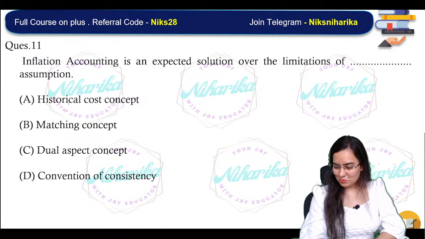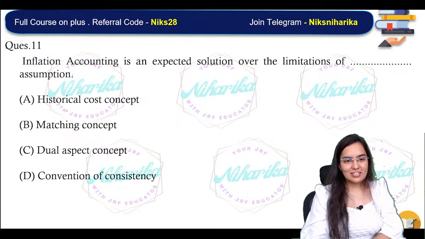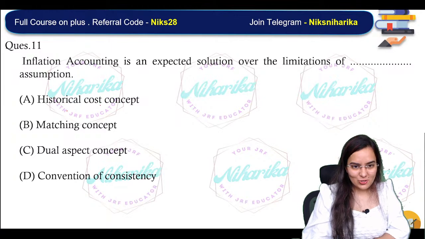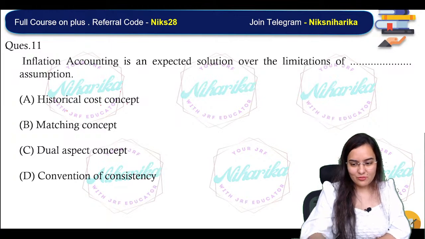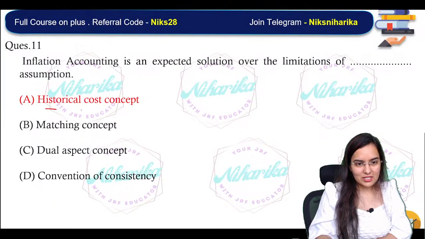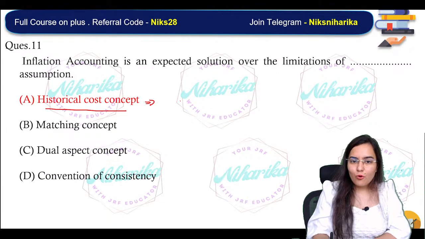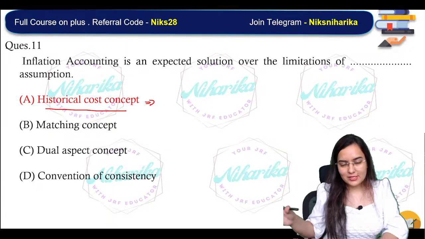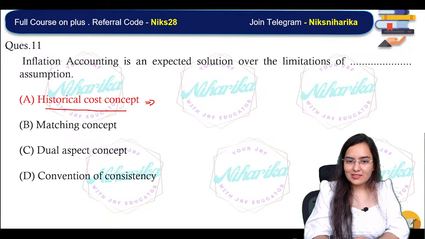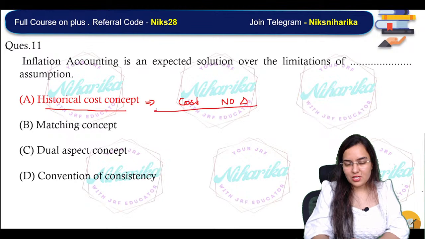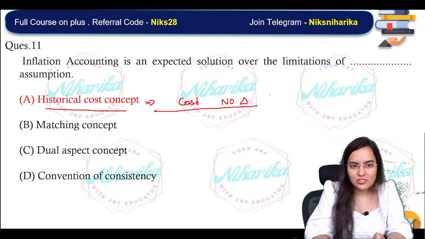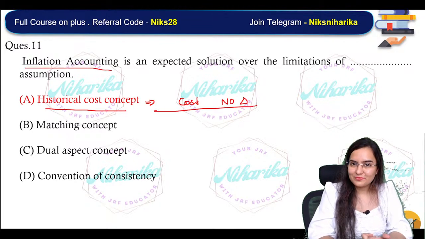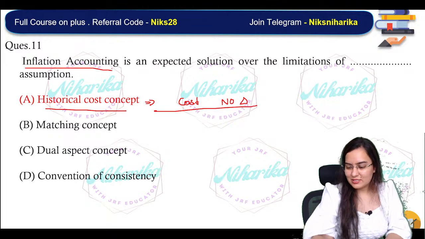Option A. Superb. Okay, see, historical cost concept. Of course, historical cost concept is the correct answer. Why? Because in historical cost concept, we put all the goods, products, assets at historic cost. There is no change in cost. So, how to account those changes? Through inflation accounting. Okay, that's it.